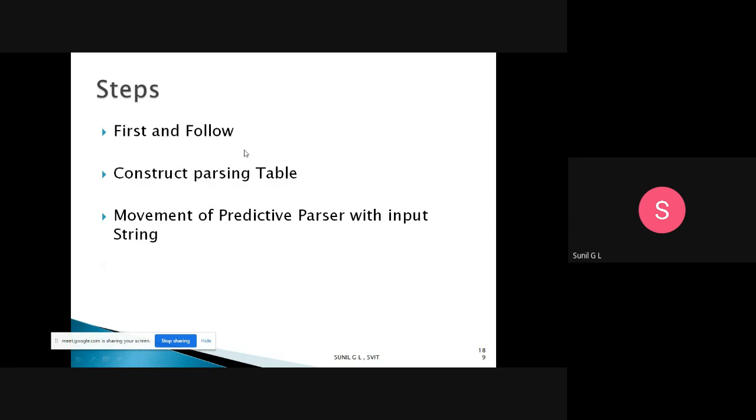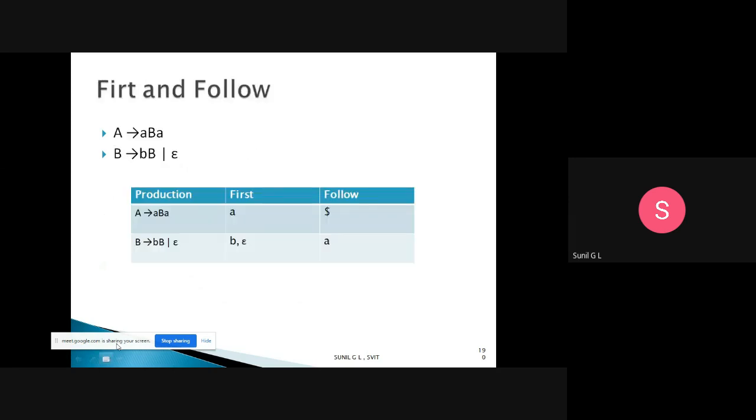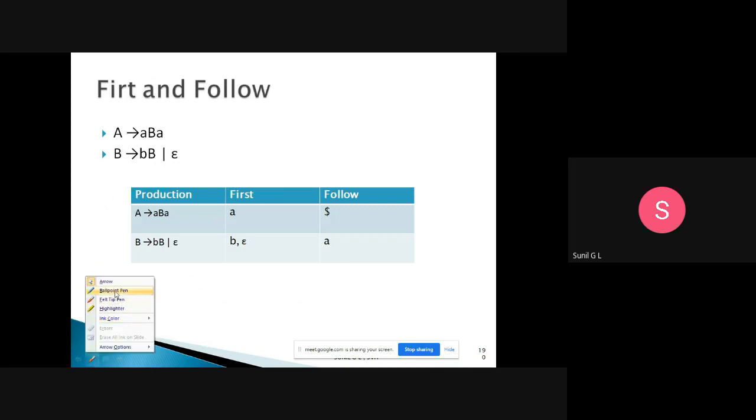So first calculate the first and follow. We already discussed a lot about first and follow. Here we have the production A tends to small a, capital B, small a. The first of A: on the right side, the first terminal symbol is small a, so small a is the first of A. Like that for B, small b is the first of B, because this is the first terminal symbol. Then B tends to epsilon, so epsilon is also in the first of B.